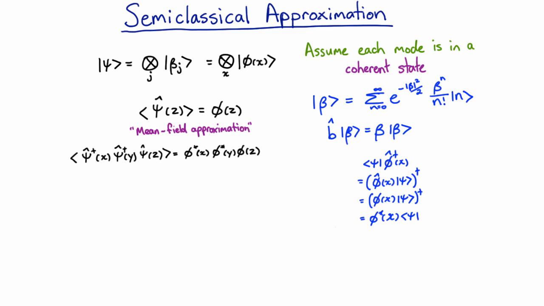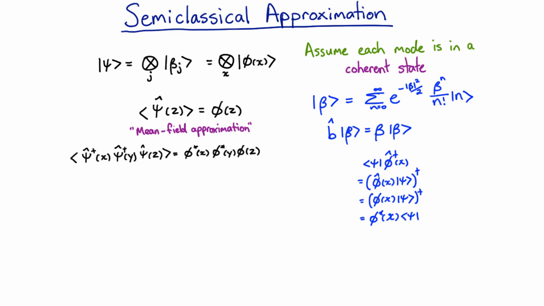So the semi-classical approximation that we're considering is where the state factorizes into a coherent state for each single particle mode. And it's also called the mean field approximation because the expectation value, or the average, of the field operator is just equal to the complex number that parameterizes our coherent state. This complex number comes up in other kinds of semi-classical approximation as well. It's often called the order parameter because that one function or that one complex number defines the entire quantum state. So in some sense, this approximation has imposed a lot of order into that state.